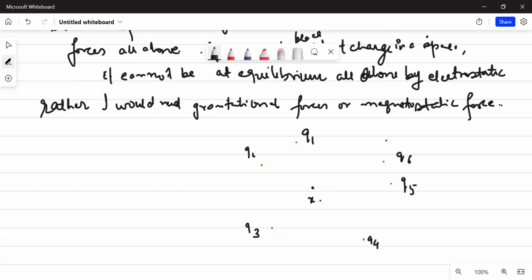If you generalize it, you can keep n charges. Why should I take only 6 charges? Consider n charges: Q1, Q2, Q3, up to Qn.